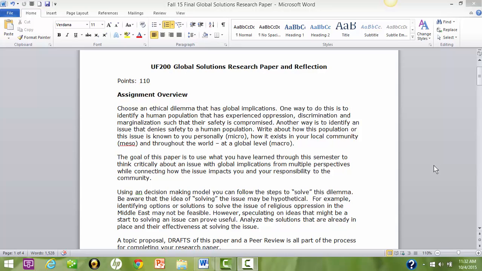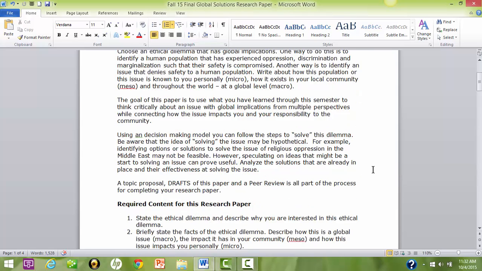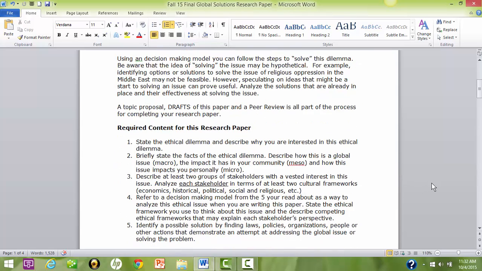Using an ethical decision-making model, you can follow the steps to solve this dilemma. Be aware that the idea of solving the issue may be hypothetical. For example, identifying options or solutions to solve the issue of religious oppression in the Middle East may not be feasible. However, speculating on ideas that might be a start to solving an issue can prove useful, as well as analyzing the solutions that are already in place and their effectiveness at solving an issue. A topic proposal, draft of this paper, and a peer review is all part of the process for completing your research paper.